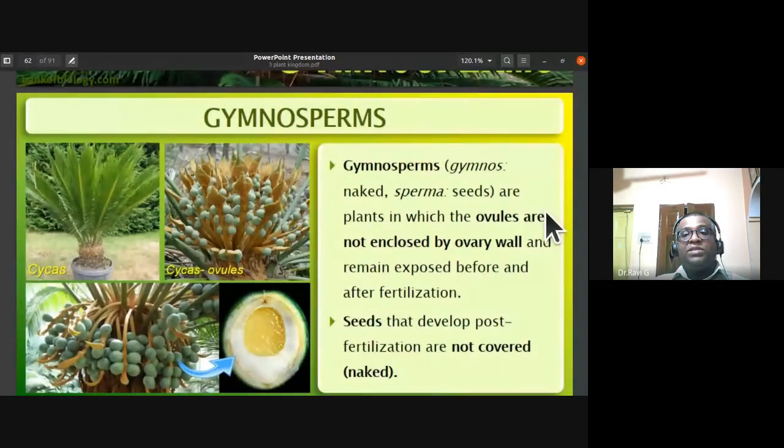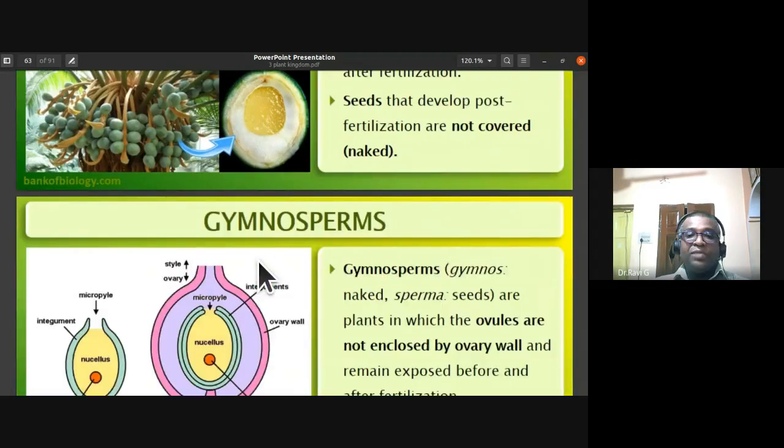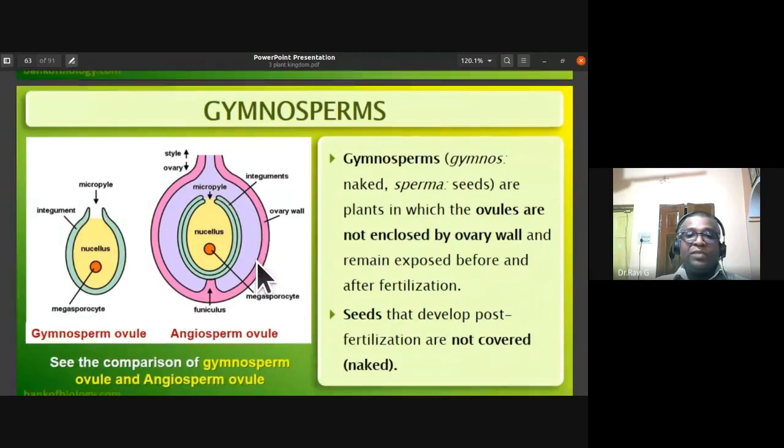So gymnosperms are naked seeded plants in which the ovules are not enclosed by the ovary wall, and they remain exposed before as well as after fertilization. So seeds are developed after post fertilization. They are not covered by fruit. They are naked. So here you can see the cycas plant, the cycas ovules before fertilization and after fertilization. So here you can see the differences.